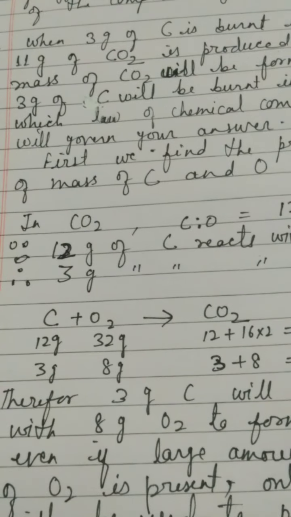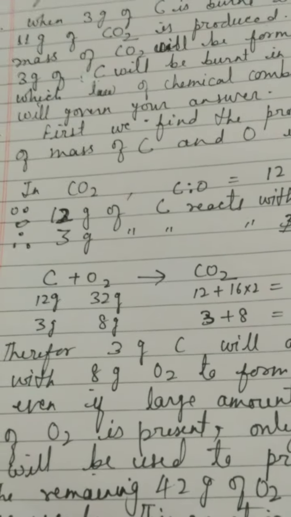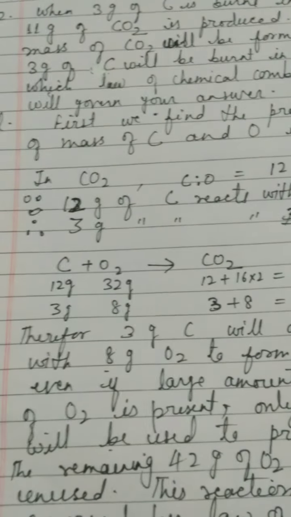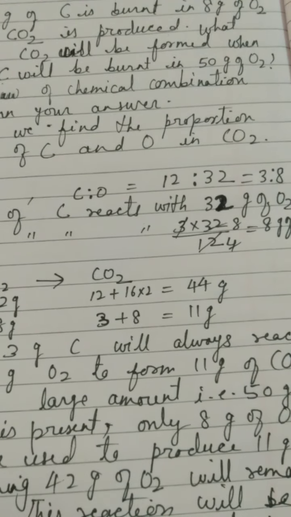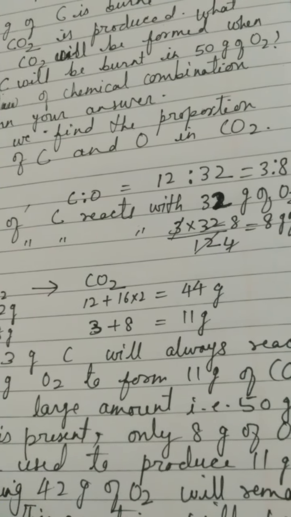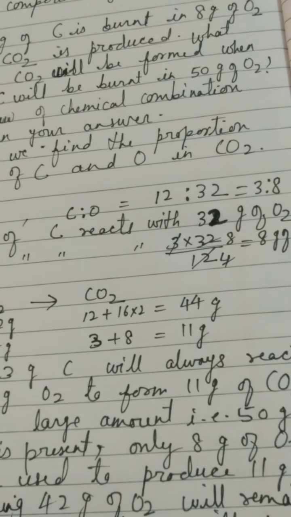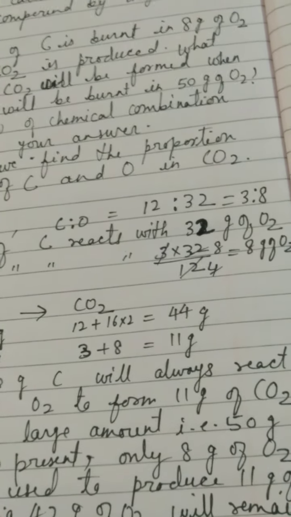To discuss the solution, my aim is to provide you the right logic also, because it is a conceptual question. First we find the proportion of mass of carbon and oxygen in carbon dioxide theoretically. What is ideally present, carbon and oxygen in carbon dioxide, that I will give you as a concept. In carbon dioxide the ratio of carbon and oxygen is 12:32. How? Because carbon has atomic mass 12 and oxygen has 16, and 2 atoms of oxygen are present in carbon dioxide, so it will be 16 into 2, which is 32. 12:32 is reduced to 3:8.